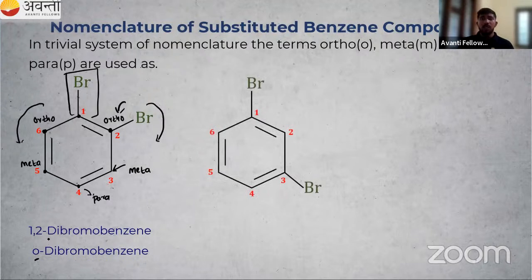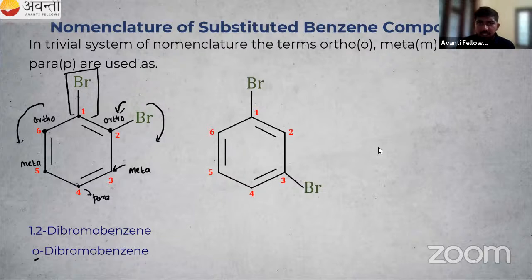So another example, can you name this one? Alima, then students from Rajkot. I have already numbered this one. 1, 2, 3. So third position, one bromine. First position, one bromine. So what is the name of this one? Can you tell me the name of this one?